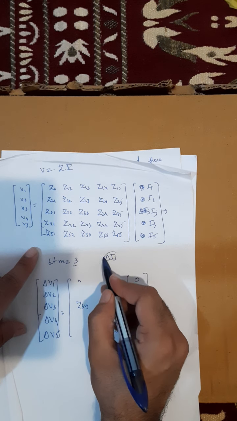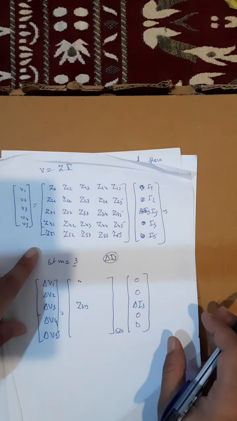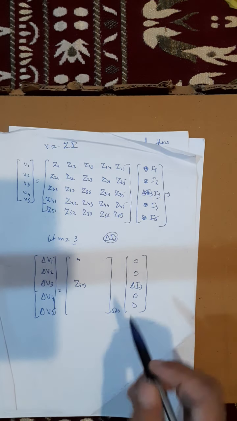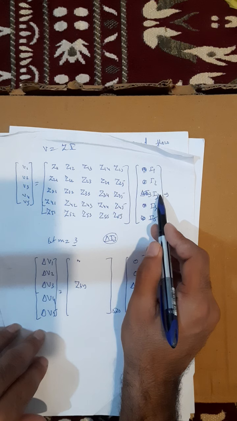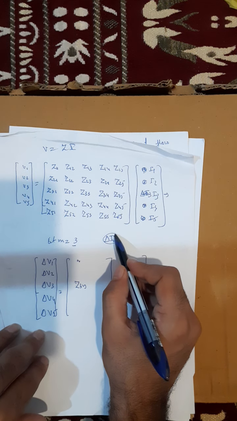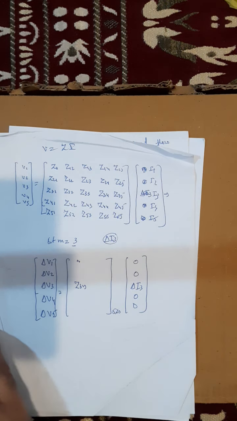Because of this additional current, the current distribution will change in the network. Due to this additional current delta I3, the bus voltages will also change. Okay, so how will the network behave?